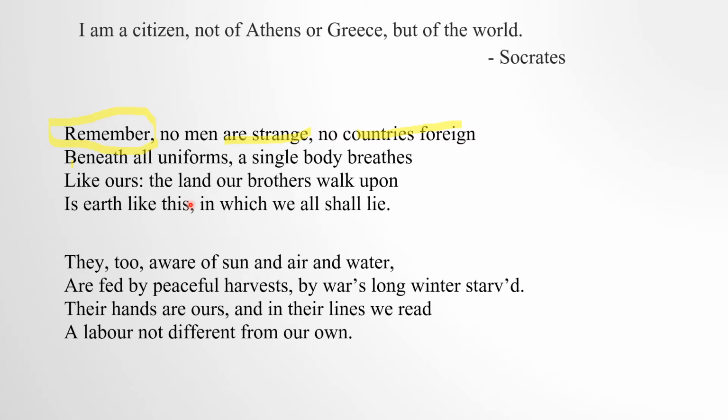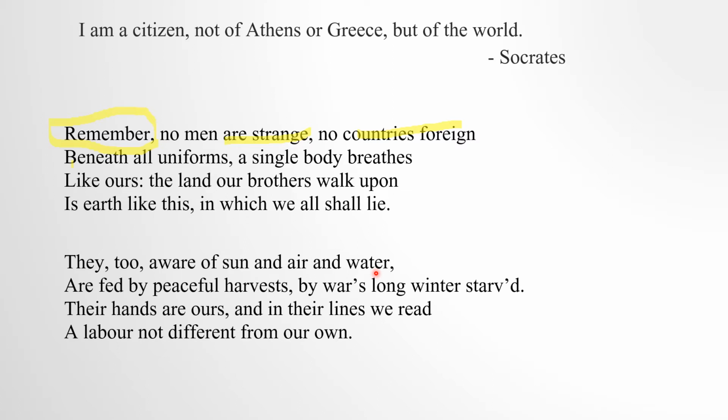Now coming to the next stanza, this is the second stanza. They too aware of sun and air and water. See, in this sentence the poet is saying that the way we are aware of sun, air, and water, in the similar way they also are aware of sun, air, and water. They also get the sunlight.